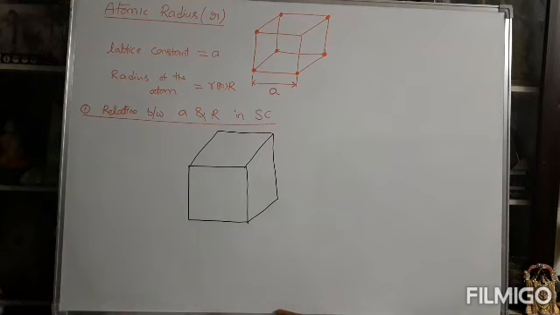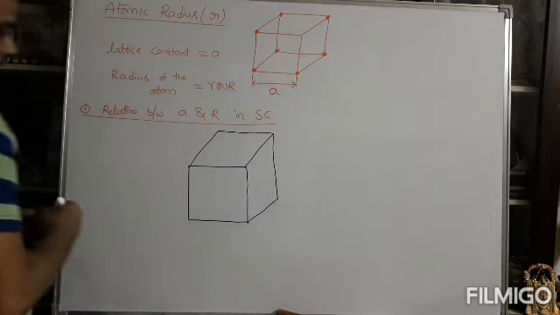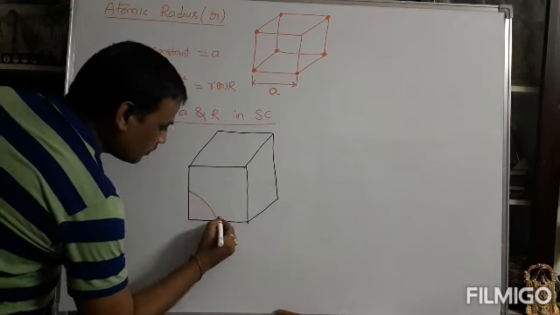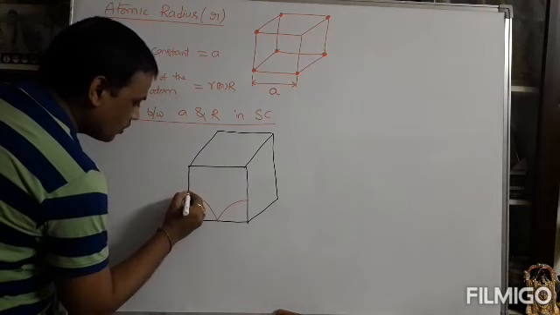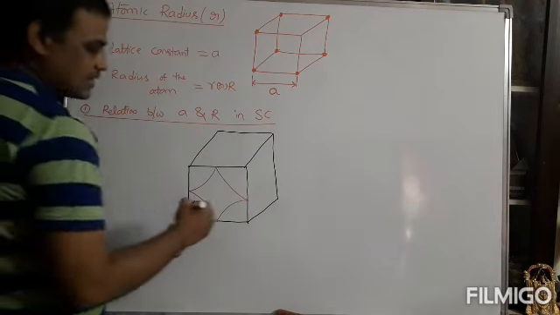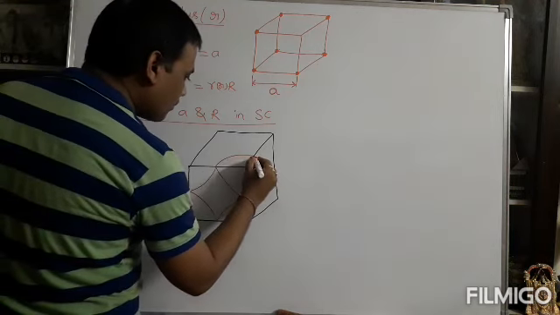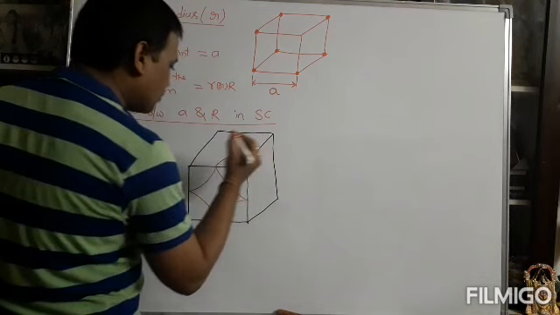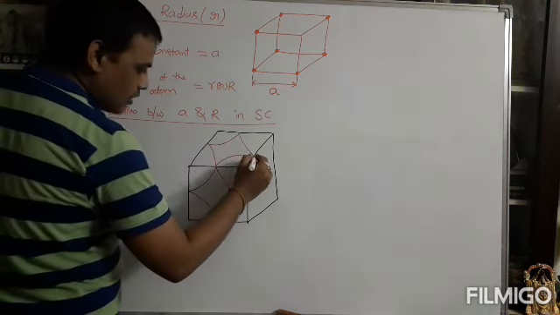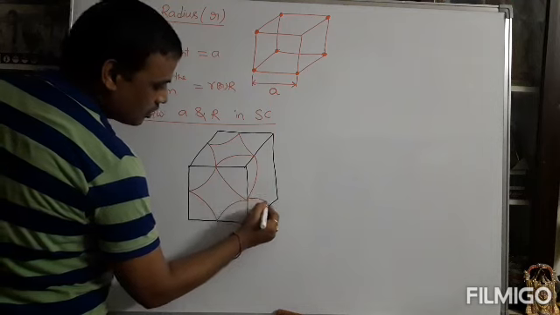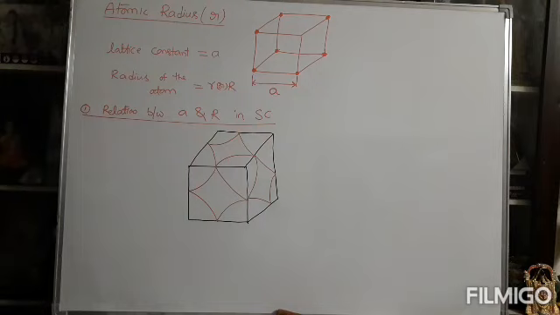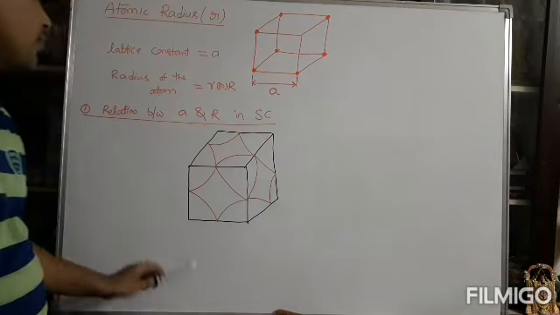So according to simple cubic structure, the atoms exist as 1/8 portion at each corner: 1/8, 1/8, 1/8 and 1/8, in a similar fashion 1/8, 1/8, 1/8 and 1/8, and in a similar way 1/8, 1/8, 1/8 and 1/8. This is the representation of the simple cubic structure.